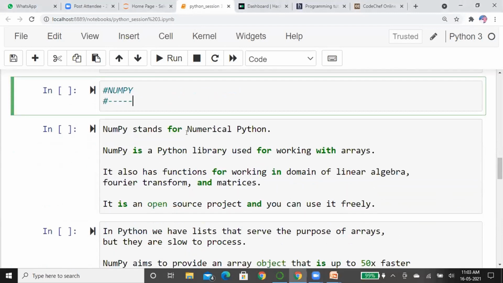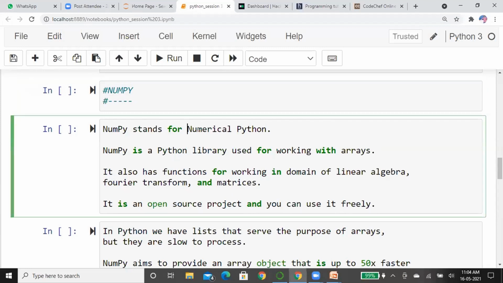Coming to now, guys, we are moving to the advanced topics in Python, which is called NumPy. I have clearly said last time I always use a list, but there are some advanced topics in Python. We are just going to discuss a few topics which are advanced, what are the uses and how we will use them. Today we are taking the library called NumPy. What does NumPy stand for? NumPy stands for Numerical Python.